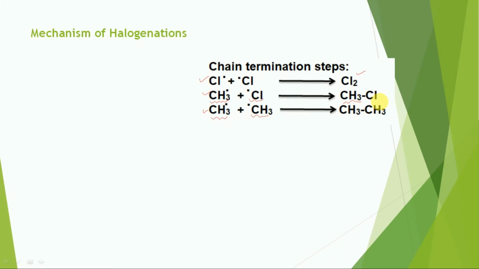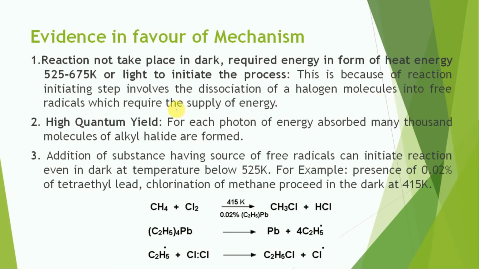Then evidence in favor of the mechanism. The first one: the reaction does not take place in the dark at ordinary temperature, but it requires energy in the form of heat. So we require a temperature of 525 to 675 Kelvin, or the presence of light, to initiate the process.